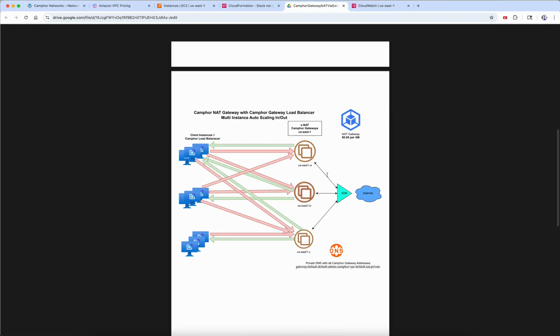Each one will scale independently based on the network, CPU, and memory usage, which you can customize heavily, by the way, and then you can get the full benefit of the auto scaling group.